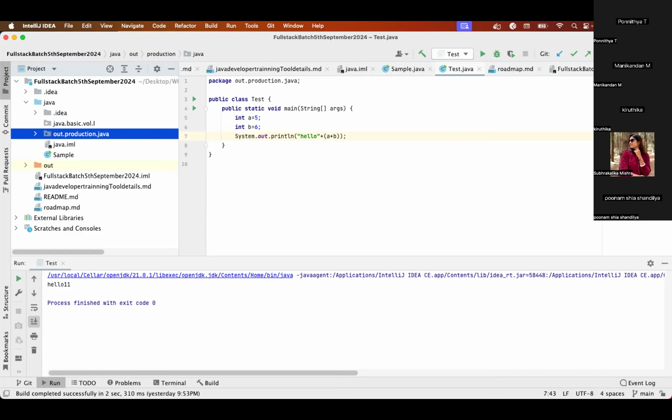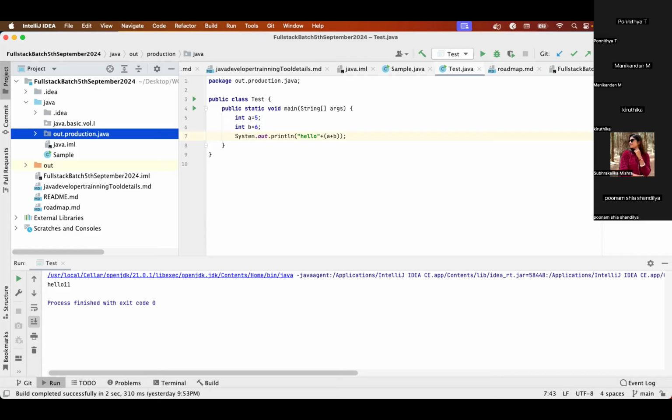Basically the memory management is also handled by the programmer with the help of pointers in C and C++. But in Java, the programmer doesn't have control over memory allocation. Those things will be taken care of by the JVM. You just have to write the business logic. That is the one reason.